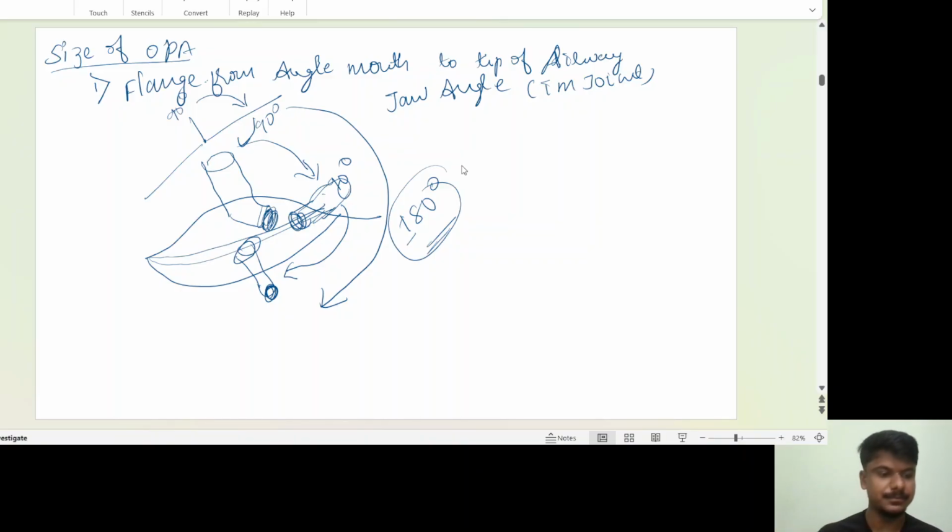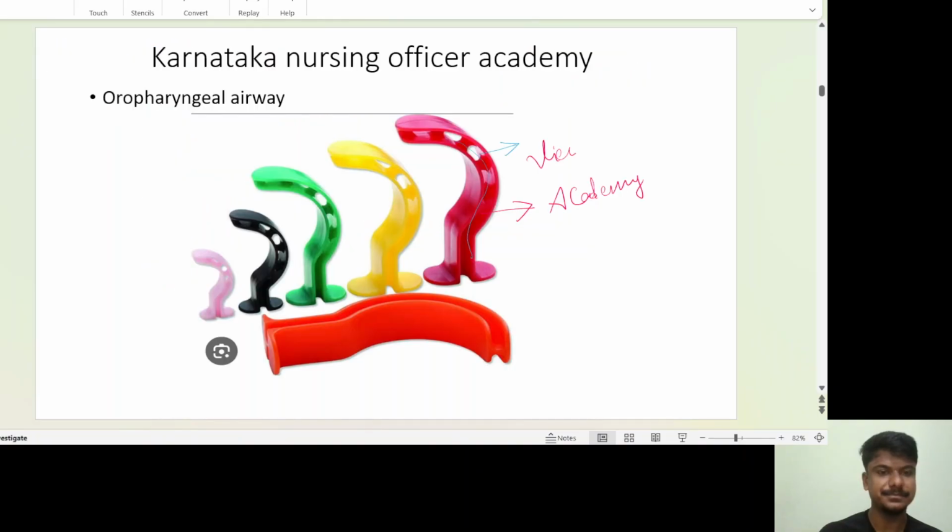So coming to the next oral airway device. What is the airway device name? Does anybody know? What is this device called? It's colorful, no? See, all colors are available here: black, green, yellow, red, orange. So name the airway device.